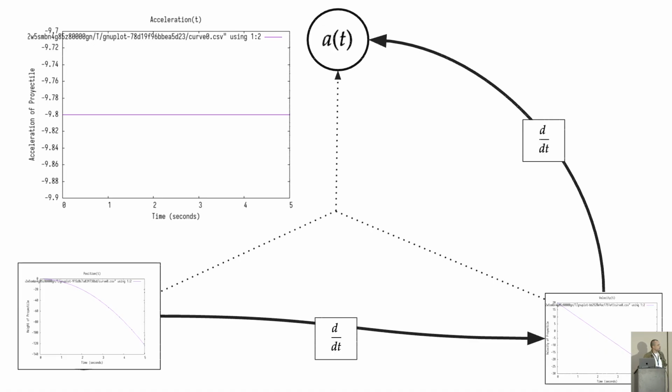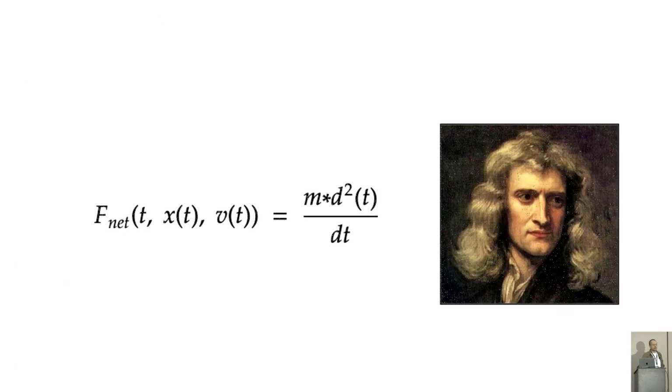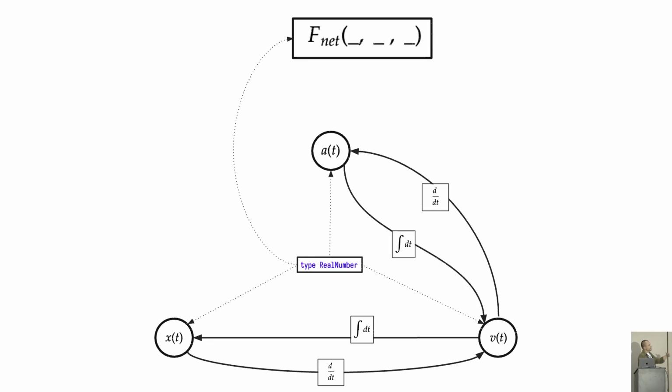So Newton claims the force is proportional to the mass times the acceleration. And I'm presenting the acceleration as a second derivative because I want to imply there's a differential equation that we want to solve. So this is our new model, and we have this new object, and we want to see how it connects with our other relationships.